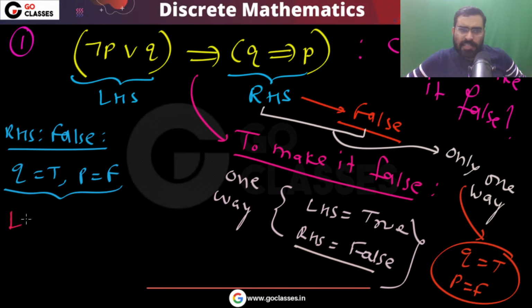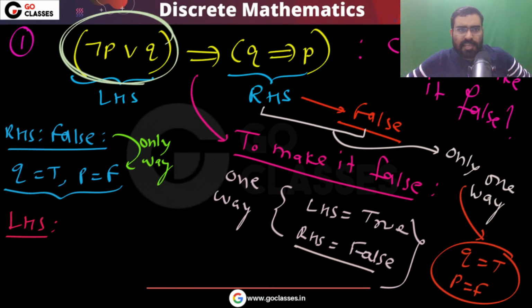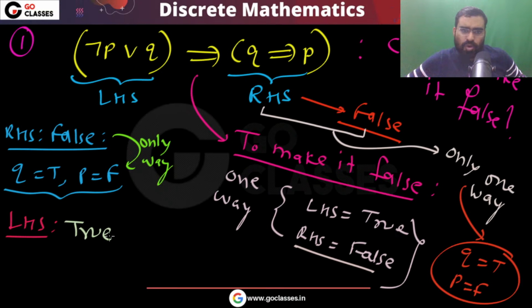Now, can you make the LHS true in this situation? Q is true, so automatically the LHS will be true. So yes, you can make the LHS true.